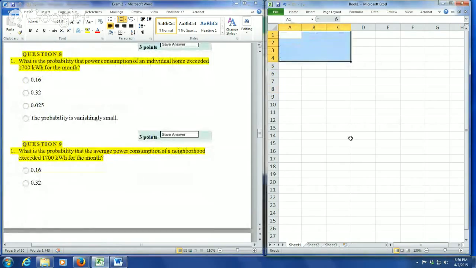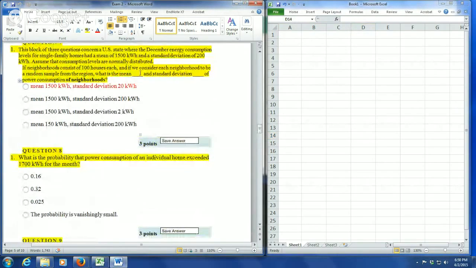The next question is, what is the probability that power consumption of an individual home exceeded 1,700 kilowatt hours for the month? I'm sorry, I should go back up here so that we still have this information. What is the probability that power consumption of an individual home exceeded 1,700 kilowatt hours for the month? So let me not delete this stuff. We need this information here.